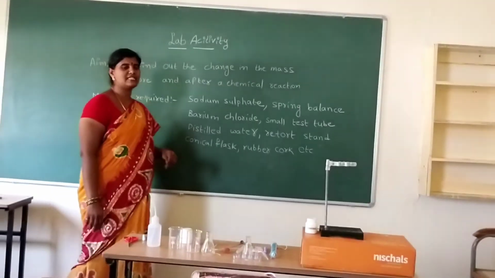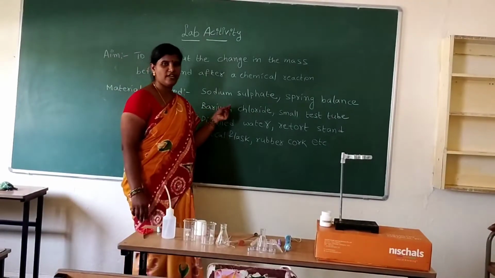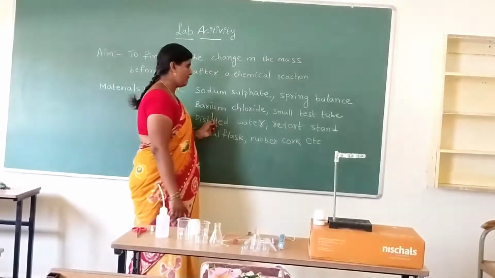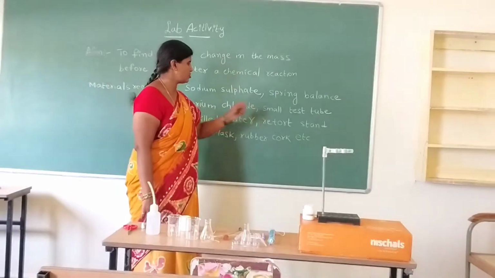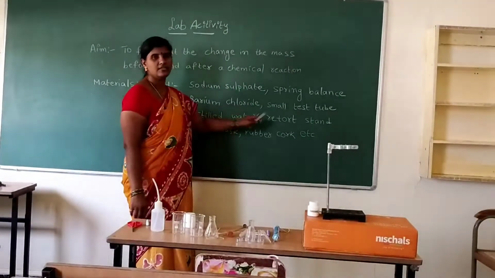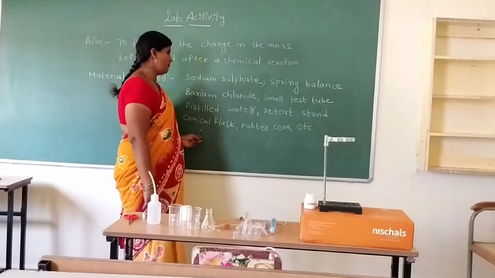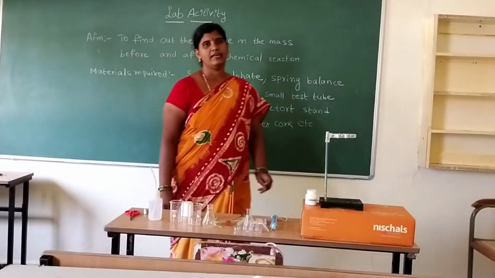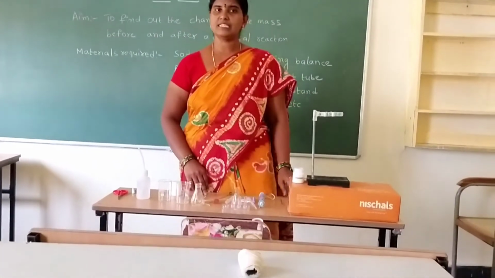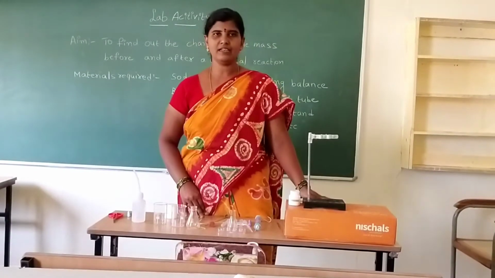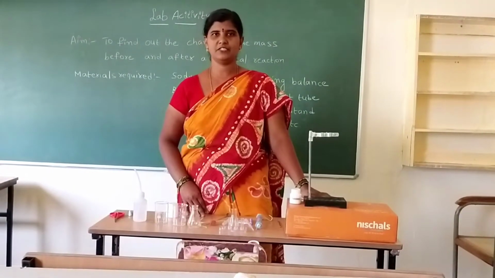So what are the materials required here? Sodium sulfate, spring balance, barium chloride, small test tubes, distilled water, retort stand, conical flask, rubber cork, etc. These items are also present in our mixture tubes. Let us observe the items.